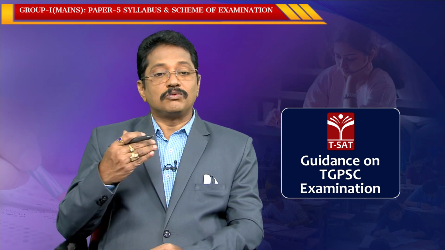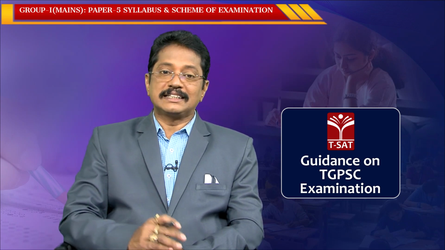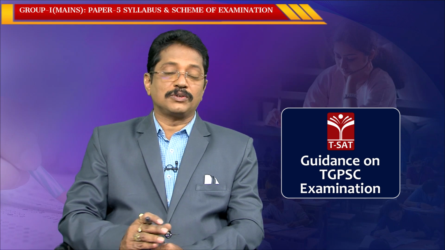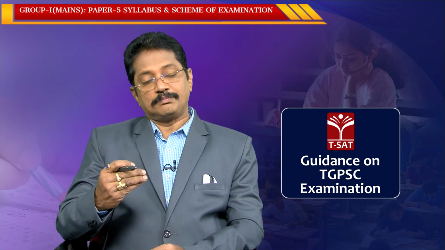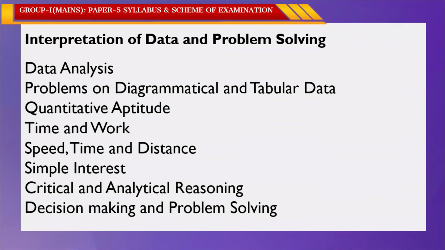Then what are the concepts or sub-contents in the interpretation of data and problem solving? Now we are going to discuss them synopsis-wise. The first one is data analysis. The second one is problems on diagrammatical and tabular data. The third one is quantitative aptitude.